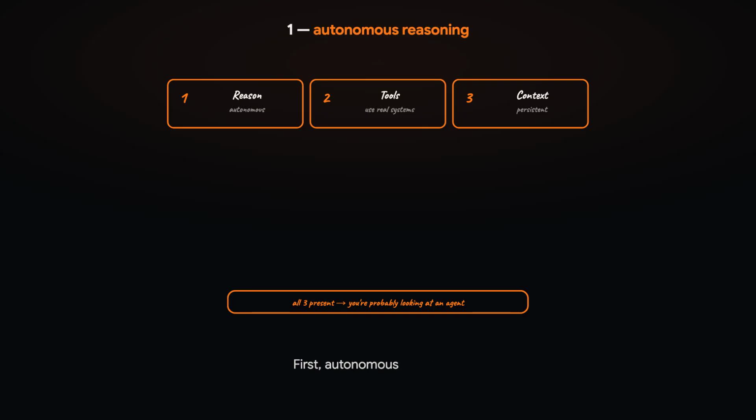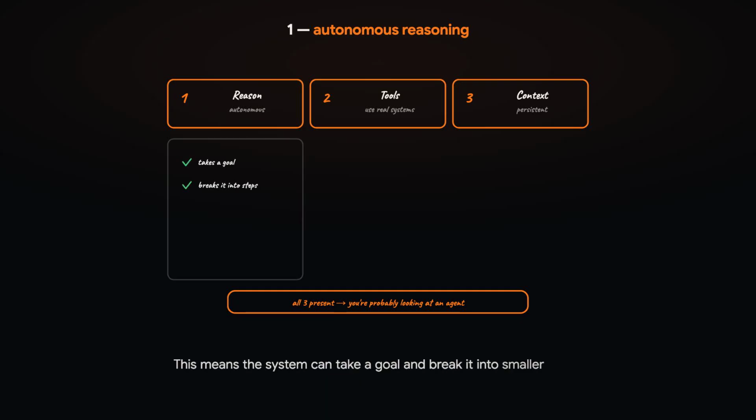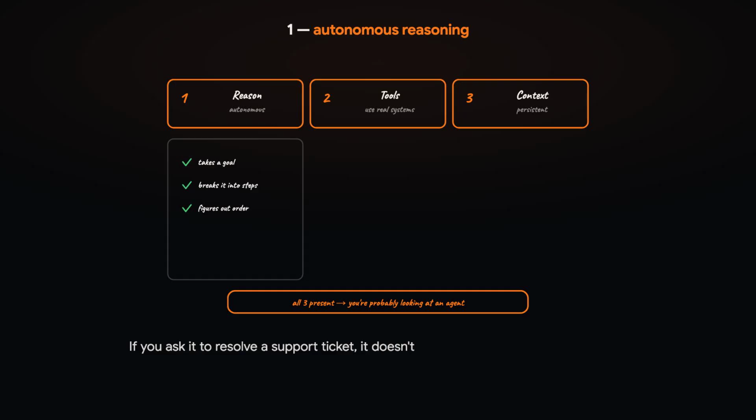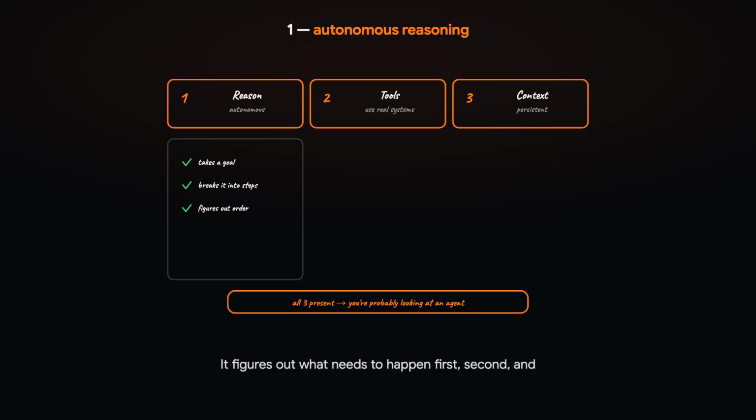First, autonomous reasoning. This means the system can take a goal and break it into smaller steps. If you ask it to resolve a support ticket, it doesn't need detailed instructions for every action. It figures out what needs to happen first, second, and third.